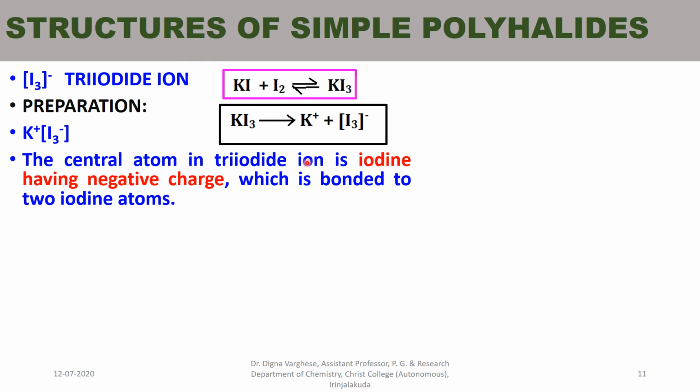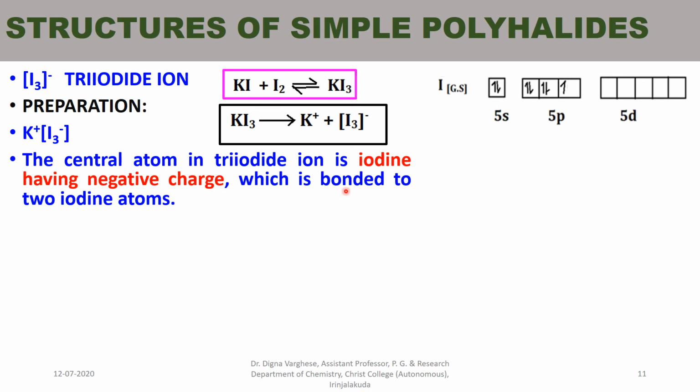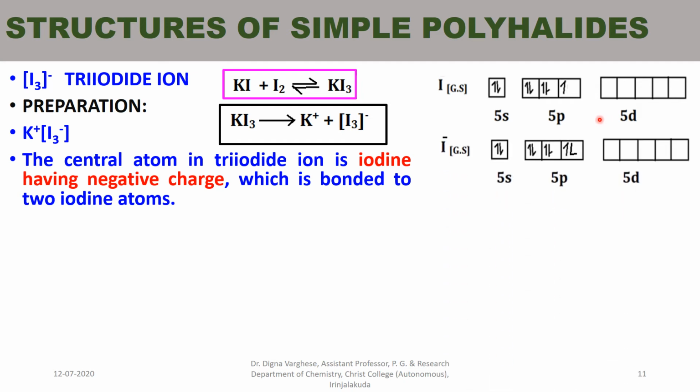The central atom in the triiodide ion is iodine having a negative charge, which is bonded to two iodine atoms. Iodine in the ground state, we know its atomic number is 53 and the outer electronic configuration is 5s2 5p5 5d0.